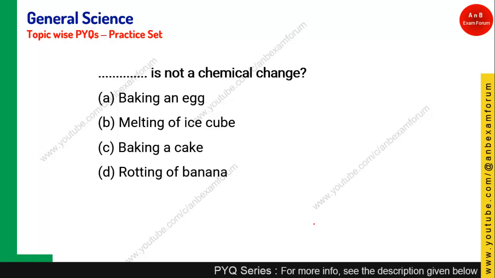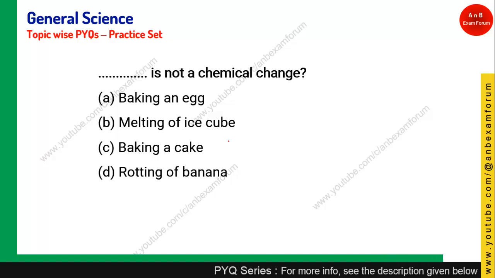The next question is: dash is not a chemical change. Option A, baking an egg. Option B, melting of ice cube. Option C, baking a cake. Option D, rotting of banana. Okay, so dash is not a chemical change. Indirectly he is asking which of the following is a physical change.